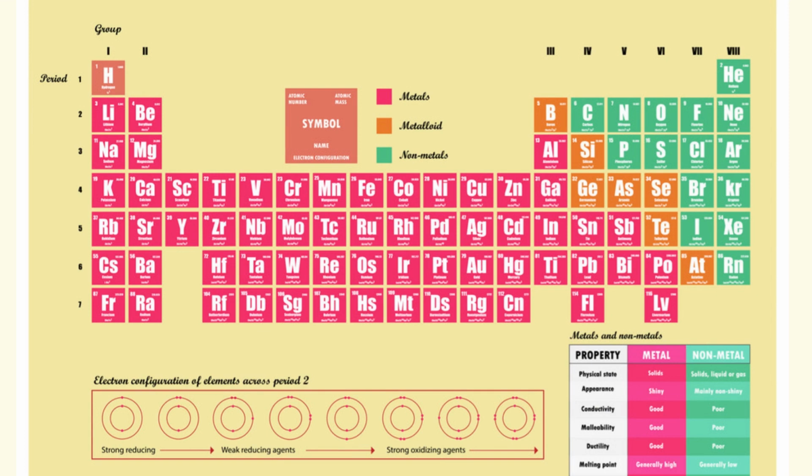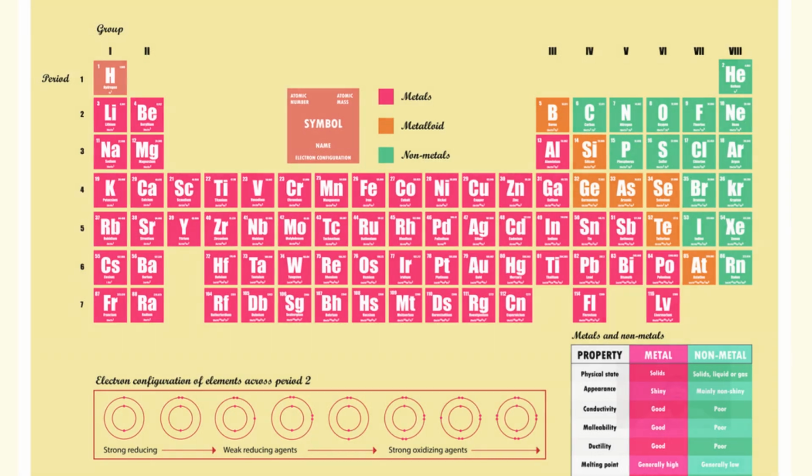Degenerate orbitals can indicate the element's group and period. If the electrons fill up to 2s or 2p, then it means that it is in the second period. And to indicate the group of the element, you must add the electrons from the highest degenerate orbitals, such as 2s and 2p, and you will get the group of the element.